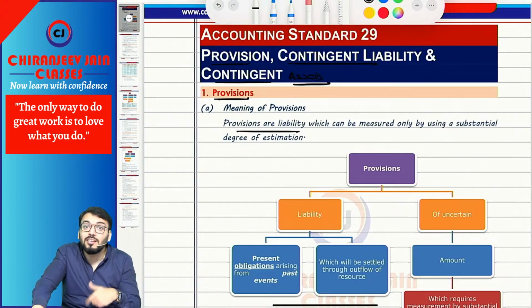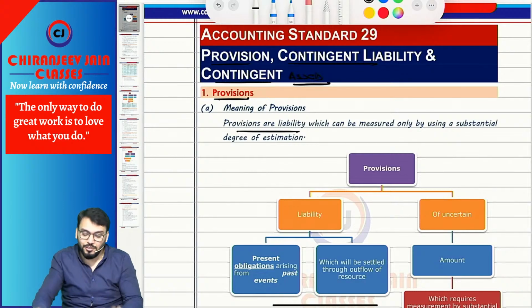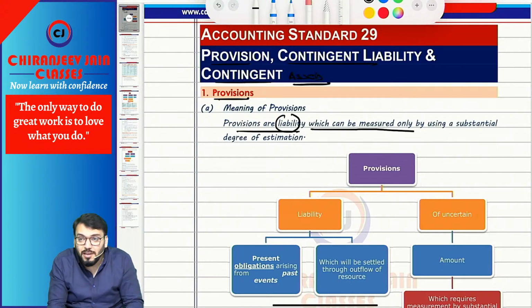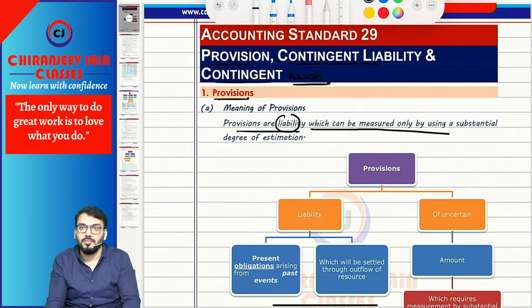Any liability which does not require estimation is not a provision. This is the difference between provision and liability. So provisions are liabilities which can be measured only by using a substantial degree of estimation.